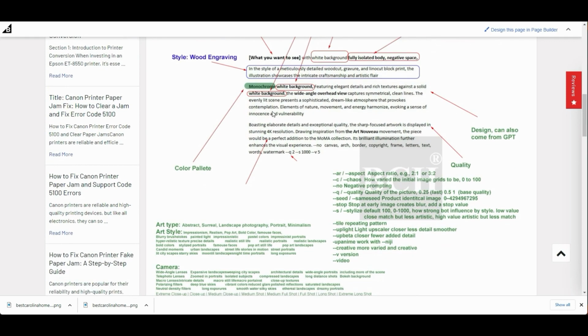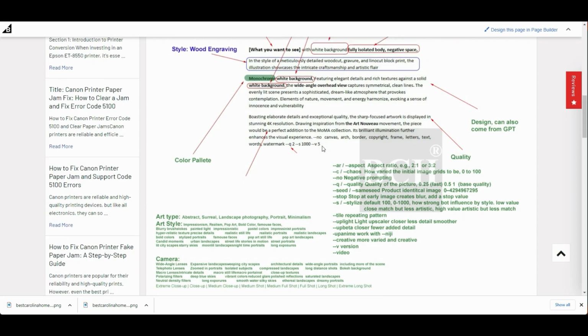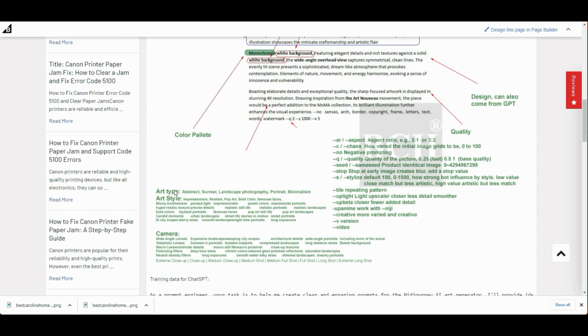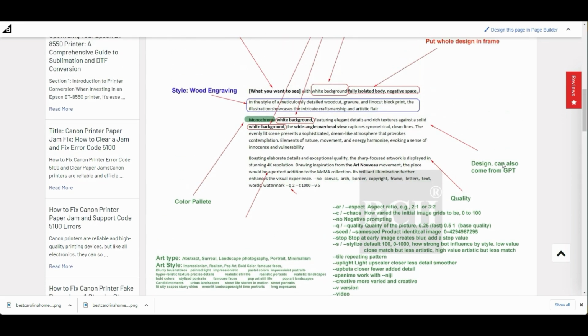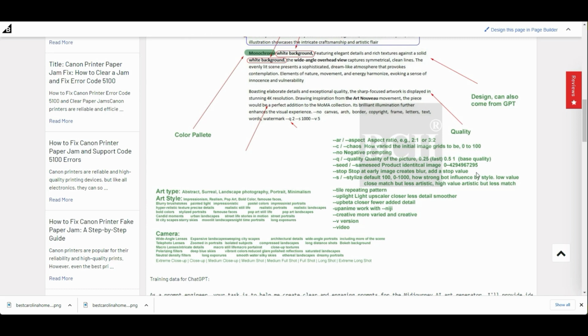And here will be the art type, art style, and how you position the camera. And those we're going to get from GPT, okay? In this cheat sheet, I already gave you some examples of the art types, art styles, and cameras that you can throw in to feed GPT to give you a better result. Here I list the options you can use.